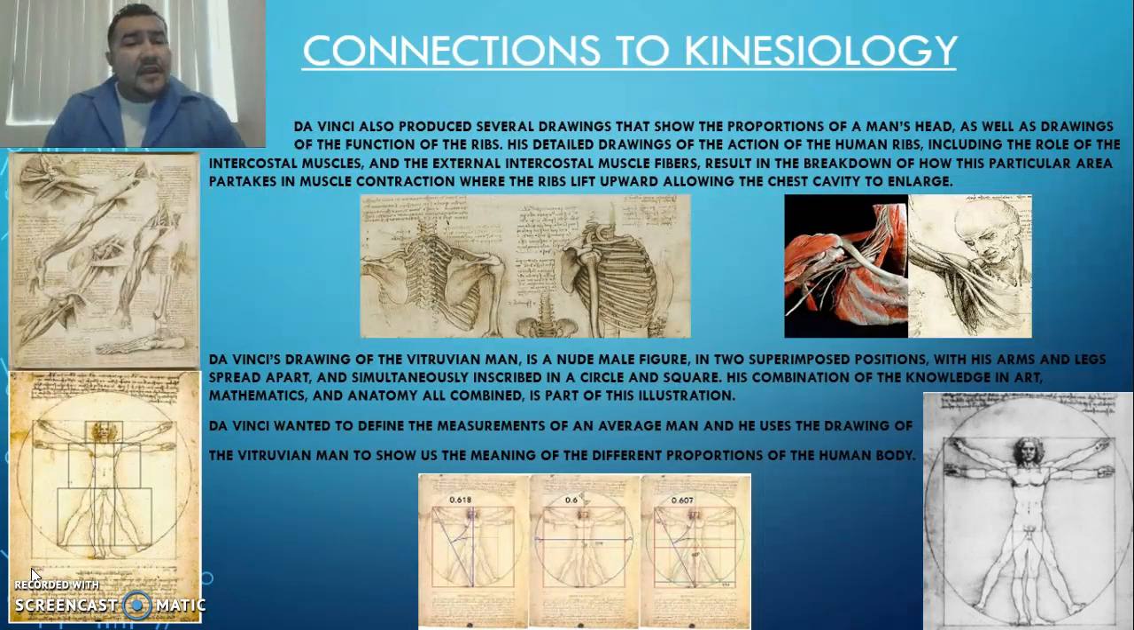Da Vinci's drawing of the Vitruvian Man is a nude male figure in two superimposed positions, with his arms and legs spread apart and simultaneously inscribed in a circle and a square. His combination of the knowledge in art, mathematics, and anatomy are all combined in this illustration. Da Vinci wanted to define the measurements of an average man, and he used a drawing of the Vitruvian Man to show us the meaning of the different proportions of the human body.